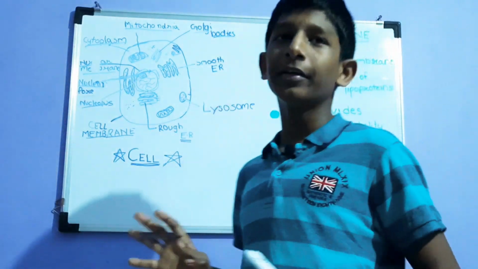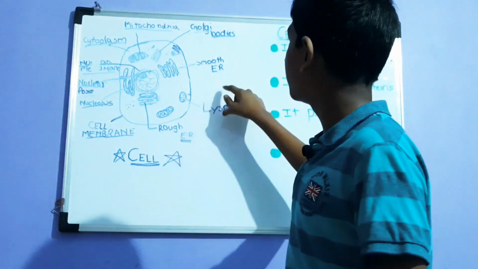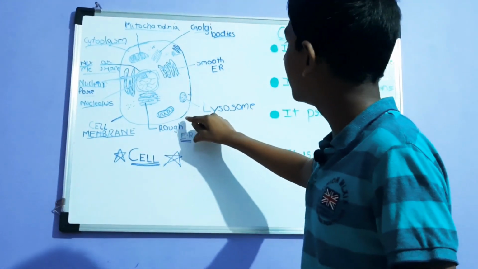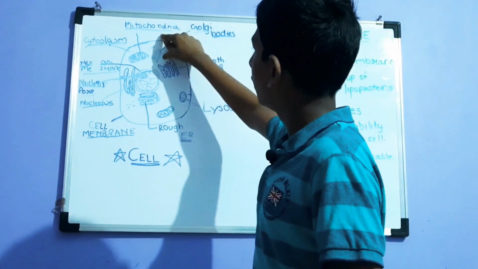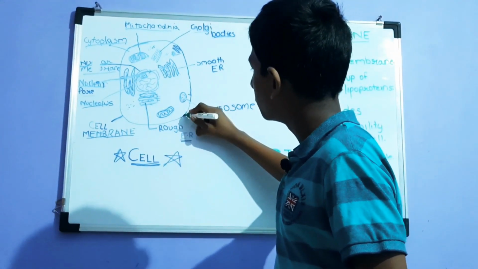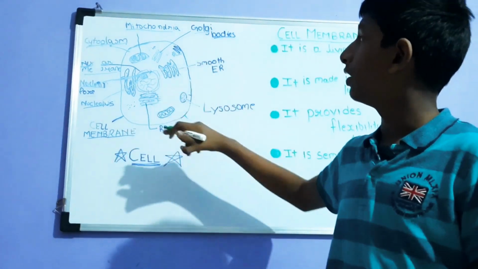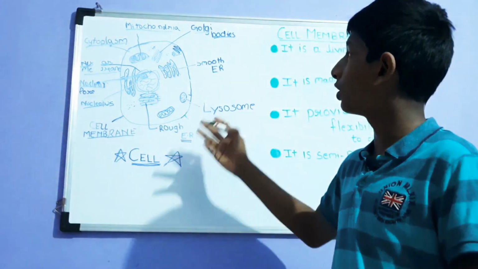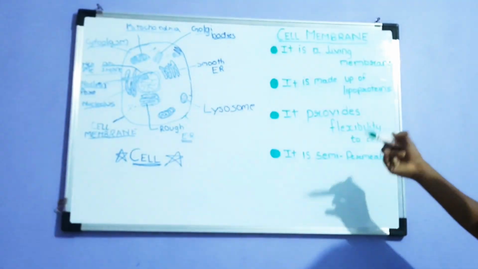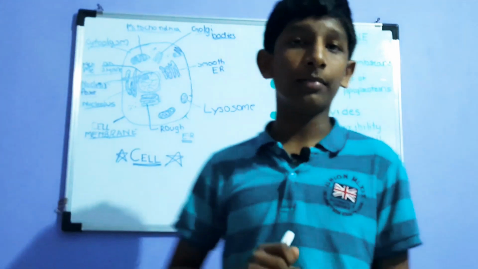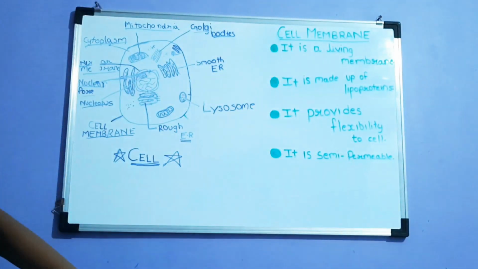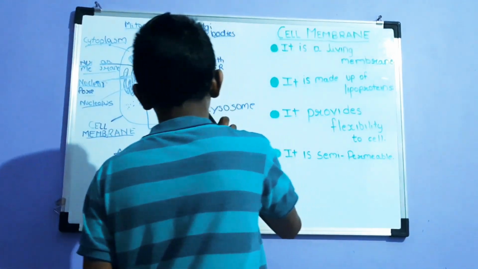Meaning animal cell. So first, as we immediately look to the cell, we can see this outer layer, which you might think, what is the use of it, it's just a boundary, but it has this many functions. Four functions I wrote. There are more functions also, but for now, these four functions are important.